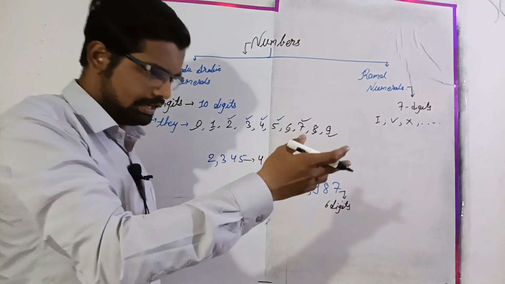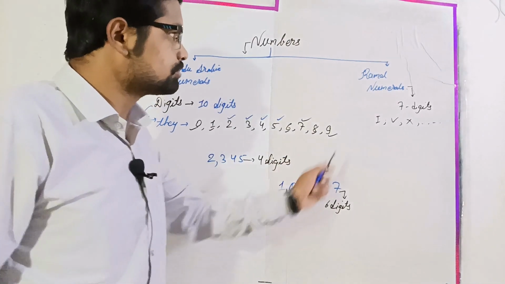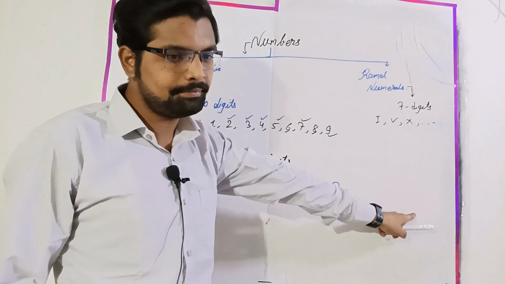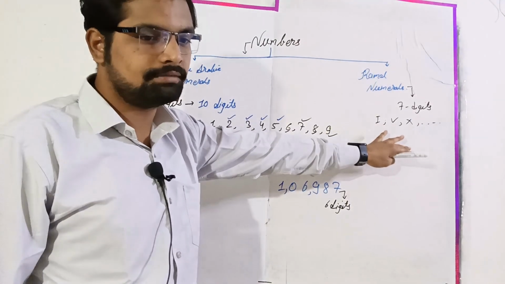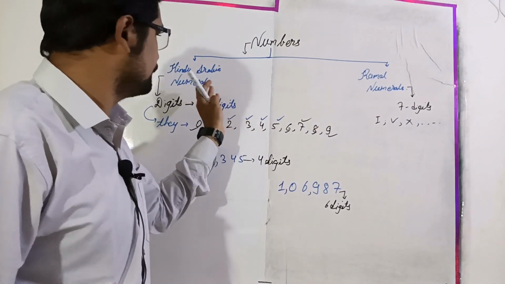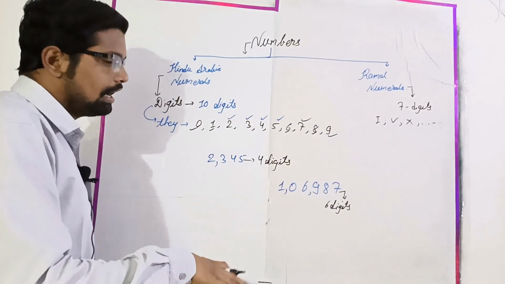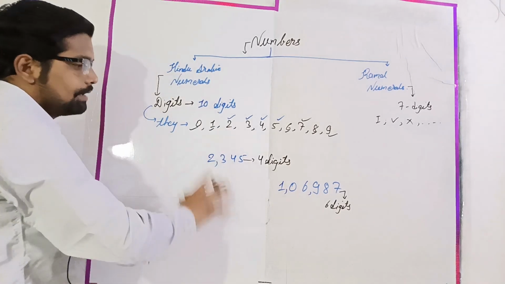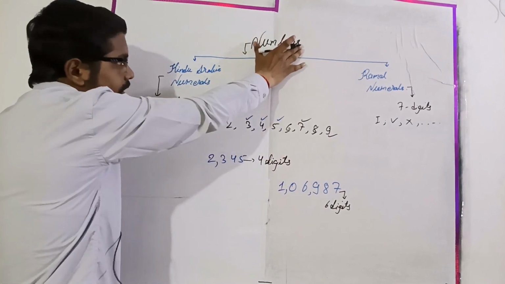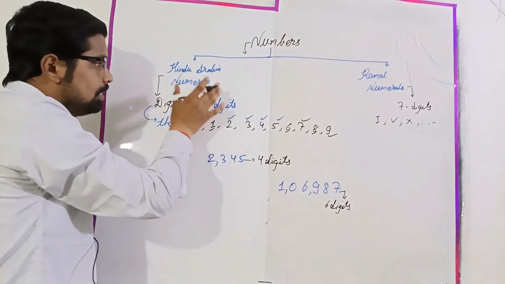These are the symbols like C, D, M, L for 50, okay? When we learn Roman numbers in detail, we will learn this thing. I just gave a small introduction so that you can differentiate these two different numerals. Now our focus will be on Hindu Arabic numerals. So this is the basic introduction about numbers.